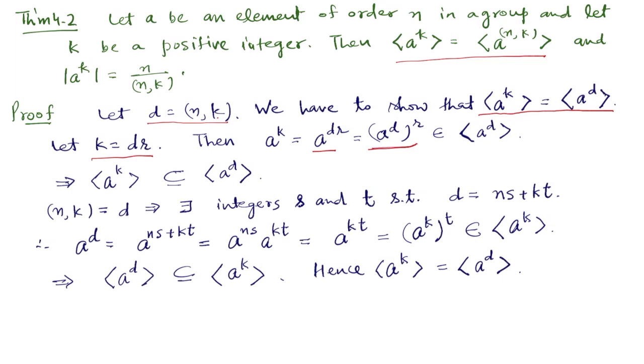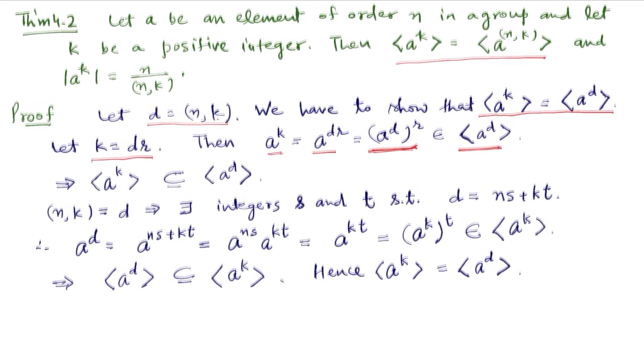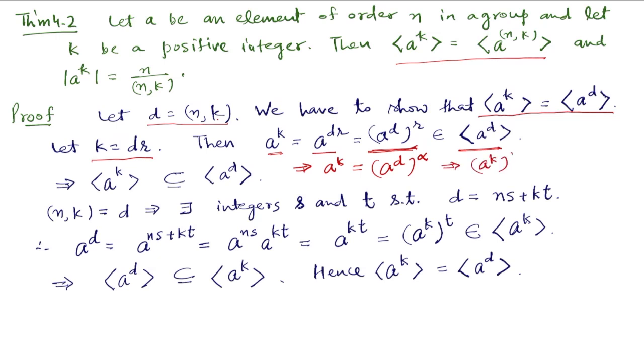So it's a power of a to the power d, so it belongs to the cyclic group generated by a to the power d. This implies that a to the power k is a power of a to the power d. So say it is a to the power d, then alpha. This implies that a to the power k raised to the power beta is equal to a to the power d and then alpha beta.